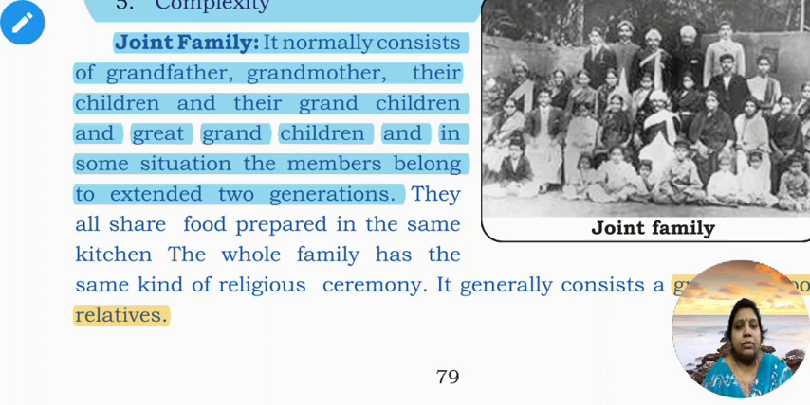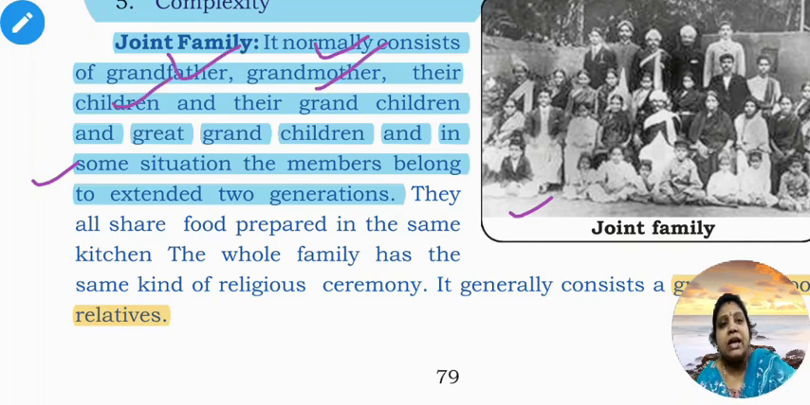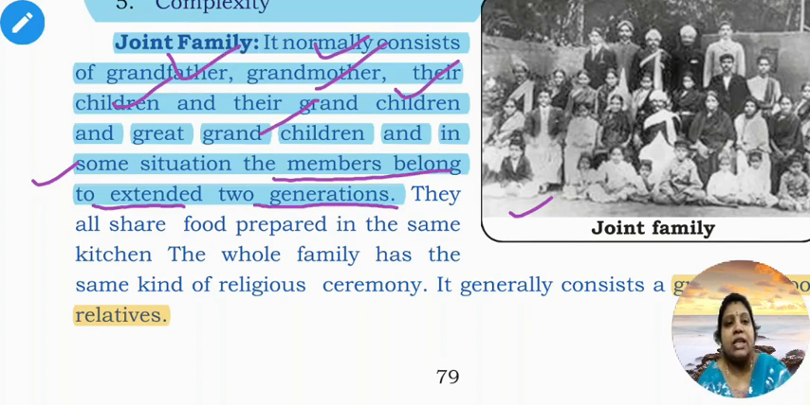Next, you have to know about joint family. Here is a photo of a joint family, and people of different generations belong to that family, which we call a joint family. Under joint family, normally it consists of grandfather, grandmother, their children, grandchildren and great-grandchildren, and in some situations members belonging to two extended generations also form a joint family.